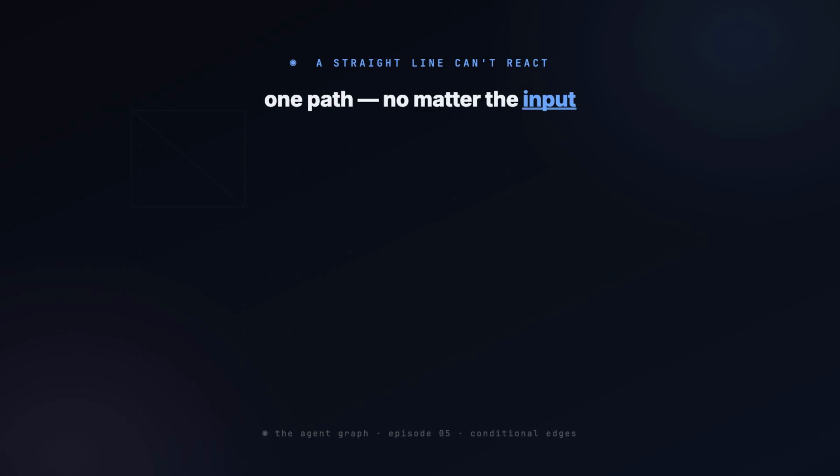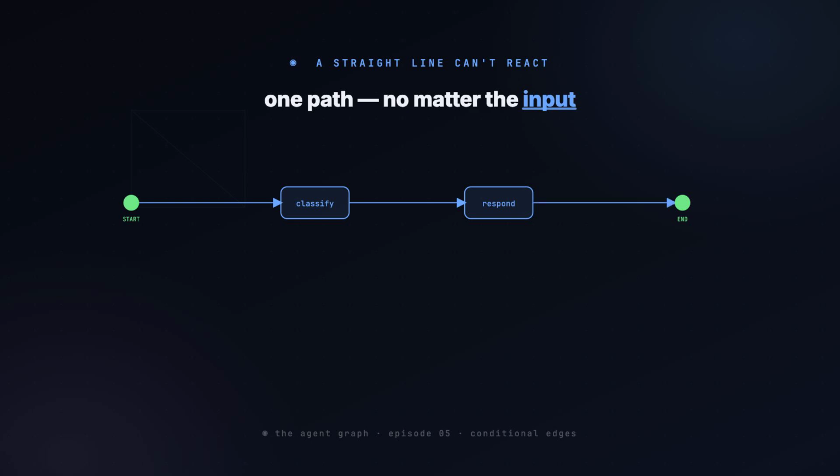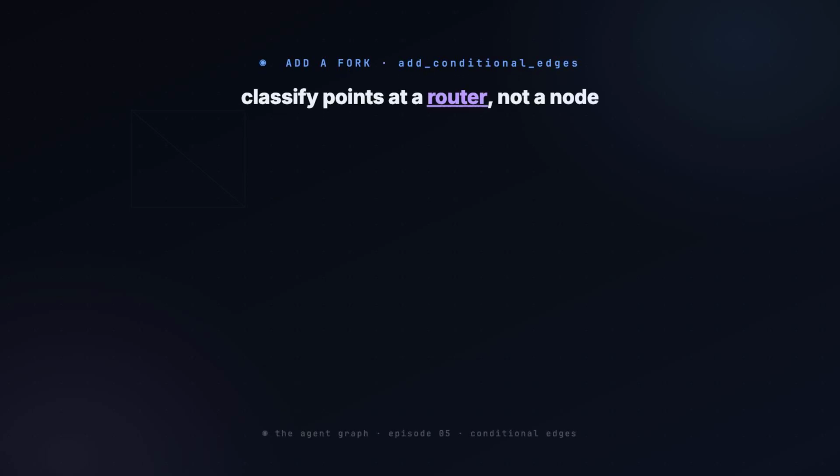Here's the straight line graph you have today. Start into a classify node, into one fixed node, into end, one path. No matter what the input is, the graph walks the same way. It can't react. To react, it needs a fork. So you add a fork.